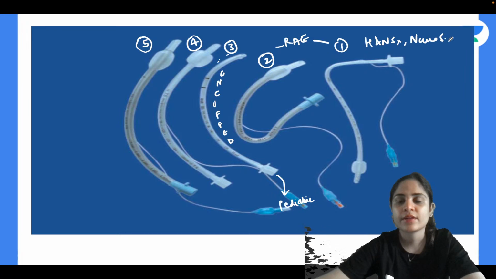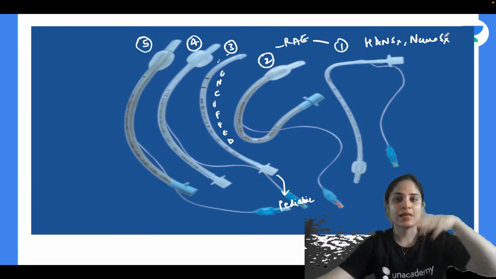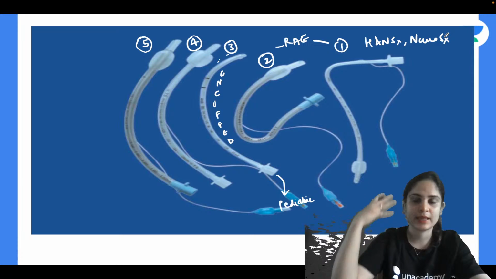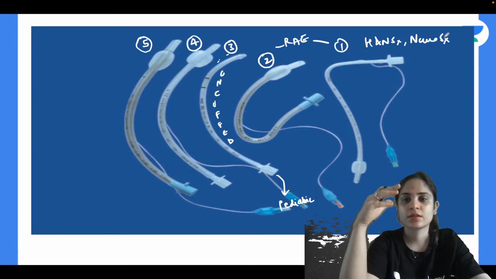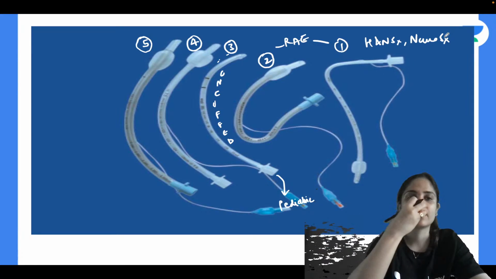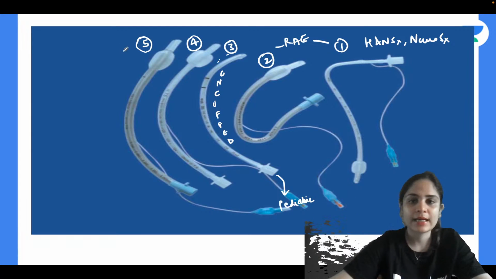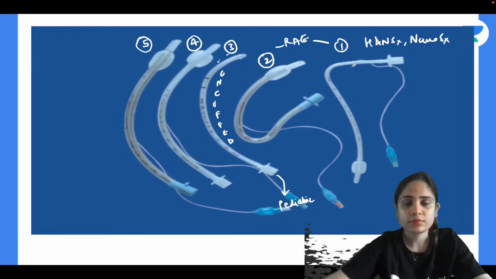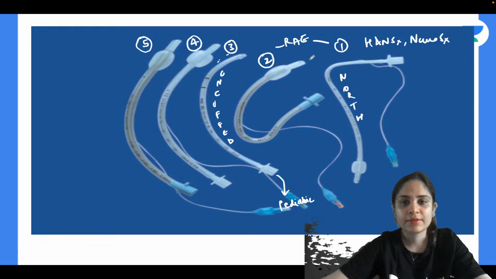Wherever you want the tube to stay out of the way of the surgeon's area of operation, because the surgeon may be operating in the same area where the tube is, in that case we use these RAE tubes, or Ring Adair Elwyn tubes. This tube is called the North Pole tube, and the one where both the ends are on the same side is called the South Pole tube.